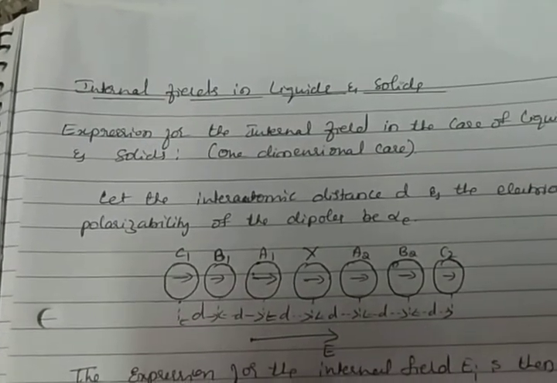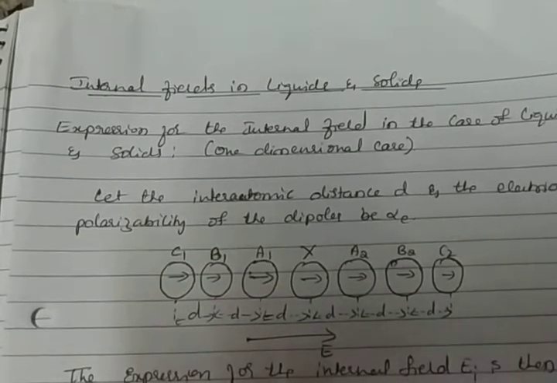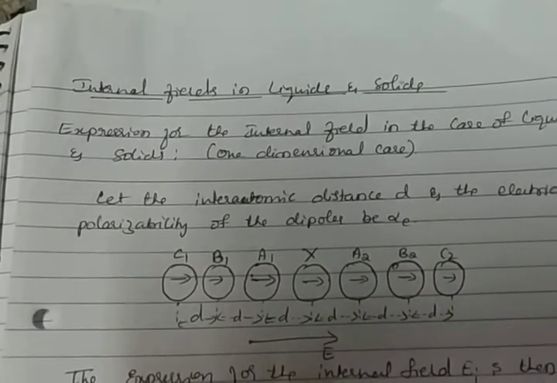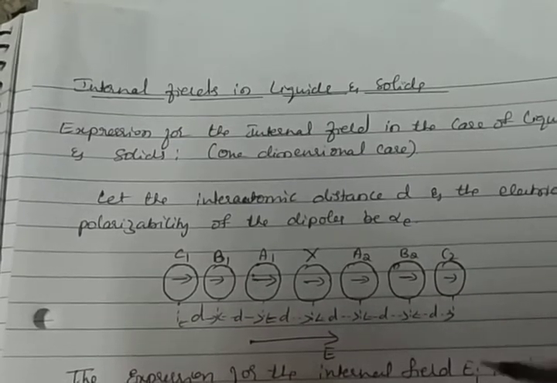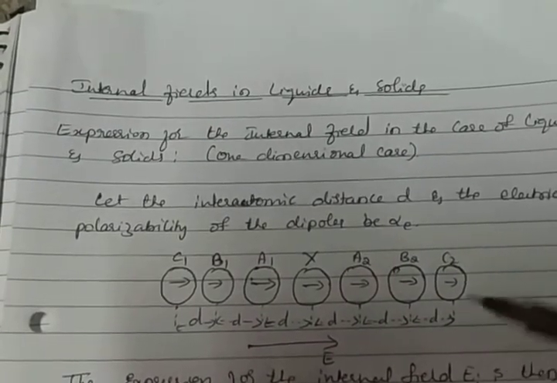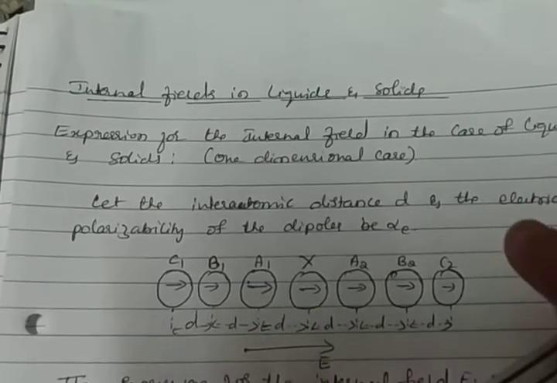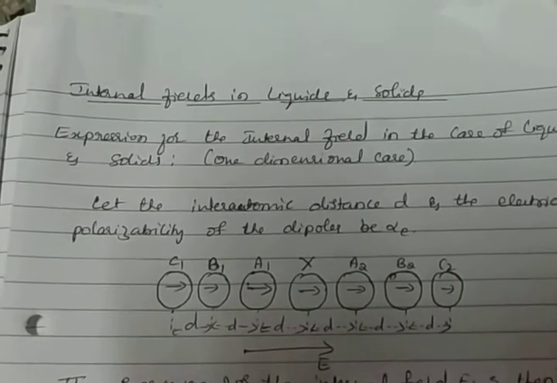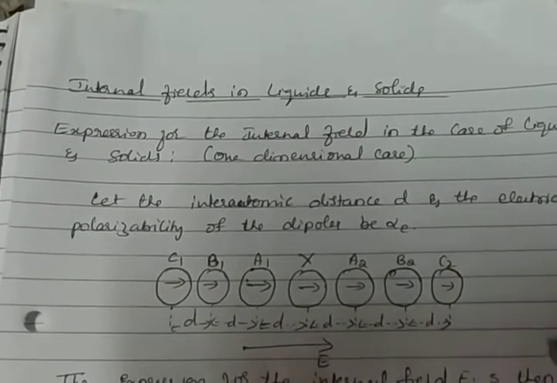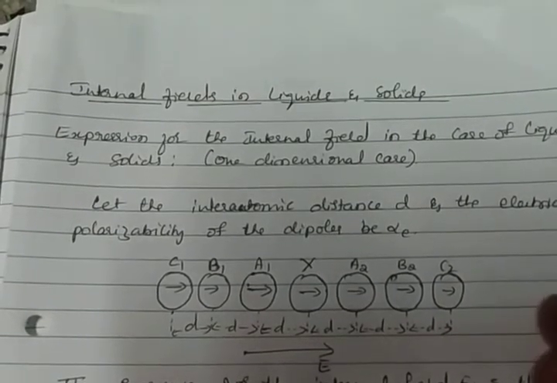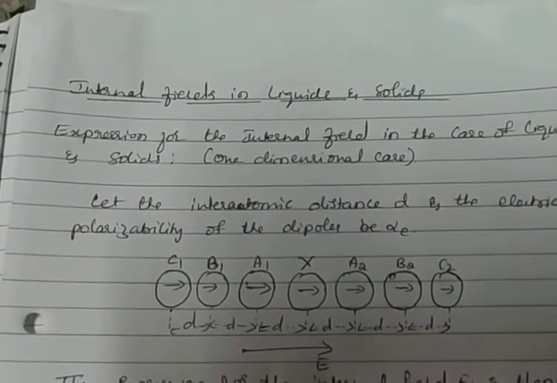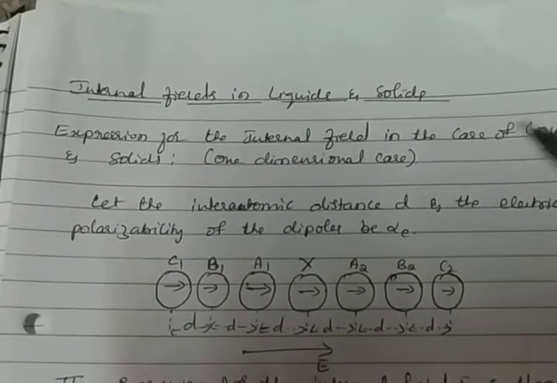What is internal field? When an external electric field is applied to a dielectric material, that is a non-conducting material, either solid or liquid, each of the atoms develops a dipole moment and acts as an electric dipole. Each atom develops a dipole moment.